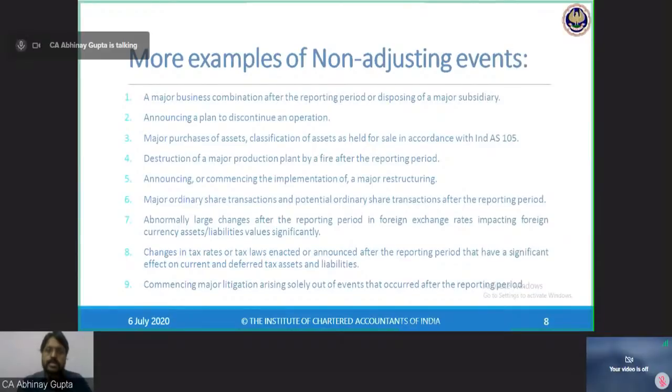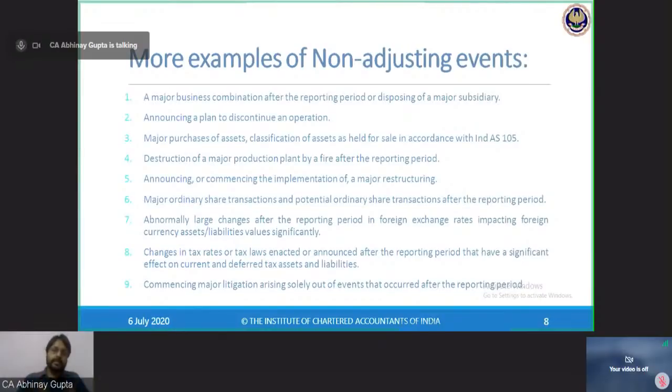Announcing a plan to discontinue an operation. So, if I have types of businesses, say textile business, paints business, or trading business, or any other business or division, and if I discontinue a particular line of operation or division subsequently, that is after the year end, then do I need to take the effect into my financial statements for this disposal of an operation or discontinuation of a division?